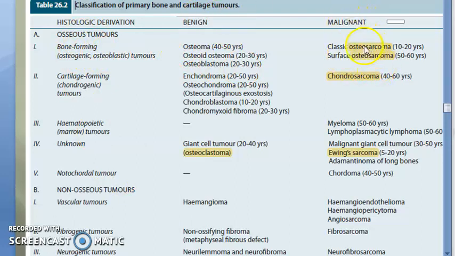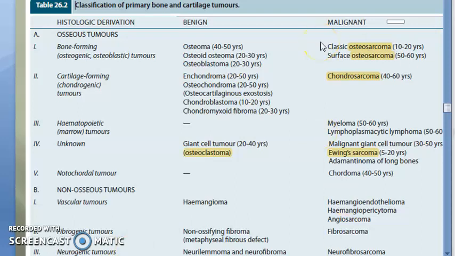In malignant, osteosarcoma, that is osteogenic, osteoblastic, bone forming, osseous tumor. Got it right? What is osteosarcoma? Malignant, osteogenic or osteoblastic, bone forming, that is nothing but bone forming, osseous tumor. Now in osteosarcoma, there are two types, classic and surface. Mainly classic is what they will mean if they don't tell specifically. But in the exam, they have asked osteosarcoma so many times that it is better you know every word about this. If they ask osteosarcoma, write both classic, surface, everything.